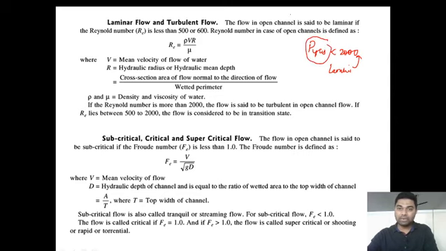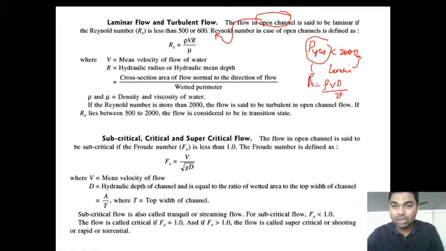When we talk about the open channel, look at this Reynolds number. The flow in open channel is said to be laminar if Reynolds number is less than 500 or 600. Reynolds number in case of open channel is given by rho V R by mu, whereas in pipes it was given by Reynolds number equal to rho V D by mu. This was for pipes, where D was nothing but diameter.